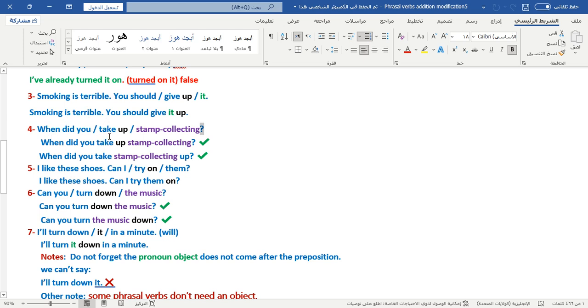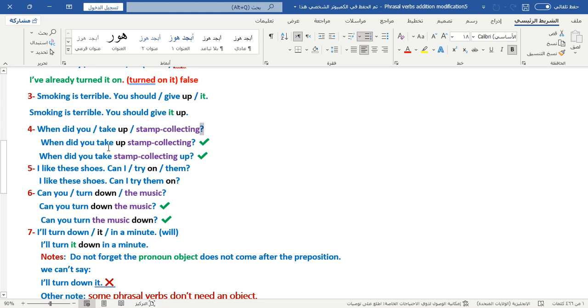Take is a verb. After the verb, we should focus on the object. Stamp collecting is a noun, an object noun. So we can put it after or before. Both cases are true because we have a noun object.